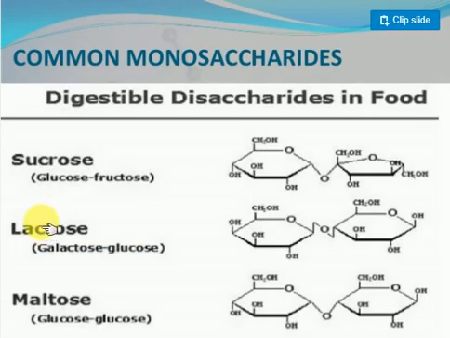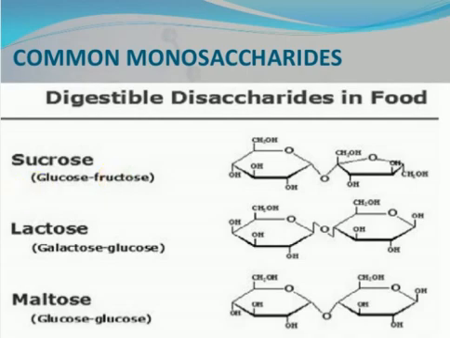Look at lactose. Lactose is made up of galactose plus glucose. Galactose and glucose combine and form lactose, a disaccharide. Sucrose is a disaccharide, lactose is a disaccharide, and maltose is glucose and glucose. Maltose contains glucose units only. They have been classified as 1,4 glycosidic linkages based on which carbons are joined. We'll discuss that later. So, for example, disaccharides contain two sugar units. Clear?